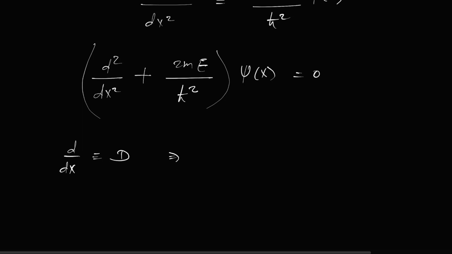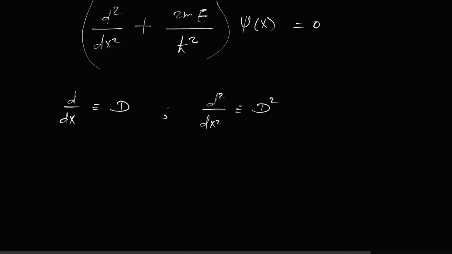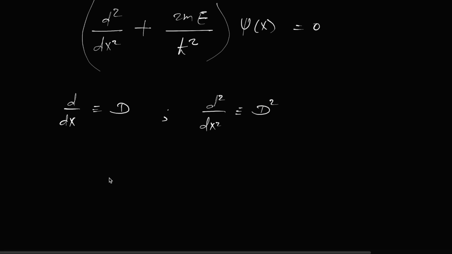So d square by dx square will be written as D square. So D square will become D square plus 2me upon h cross square. Here we will write one thing also, that k square is equal to 2me upon h cross square, in order to simplify it. So it will become D square plus k square equal to 0.